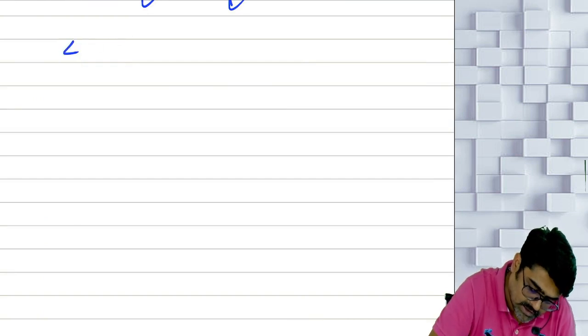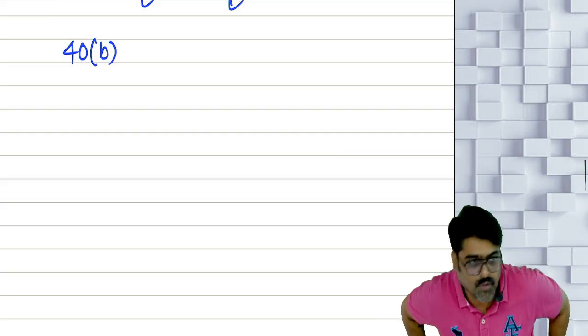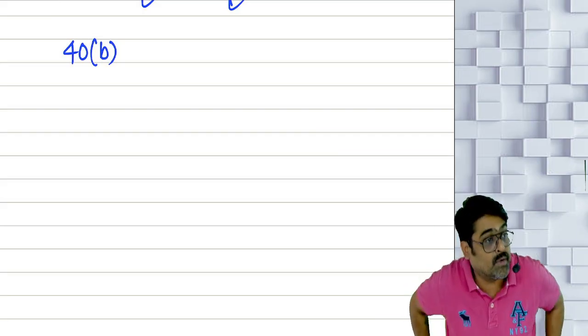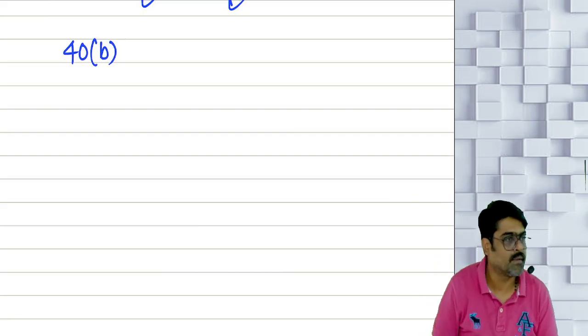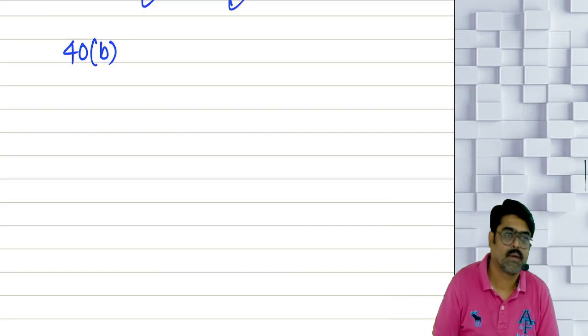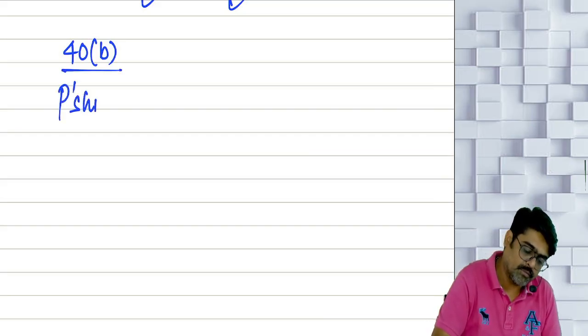Now, there is one section, 40 clause B. Which section? Section 40 only, but now the clause is different. Now it is not clause A. We have come to the new clause. Section 40, clause B. Pay attention. This is made for partnership firms.